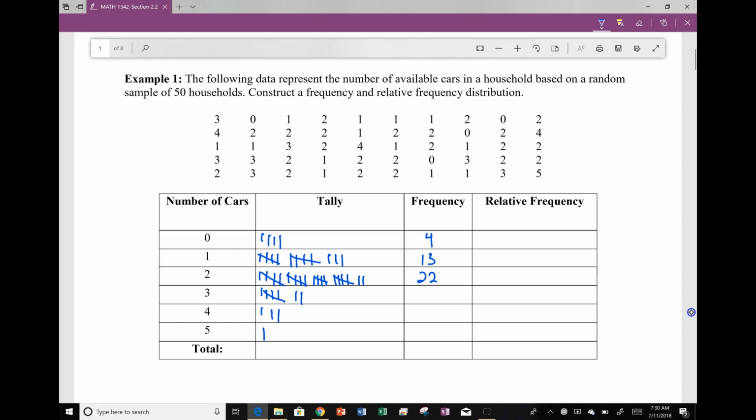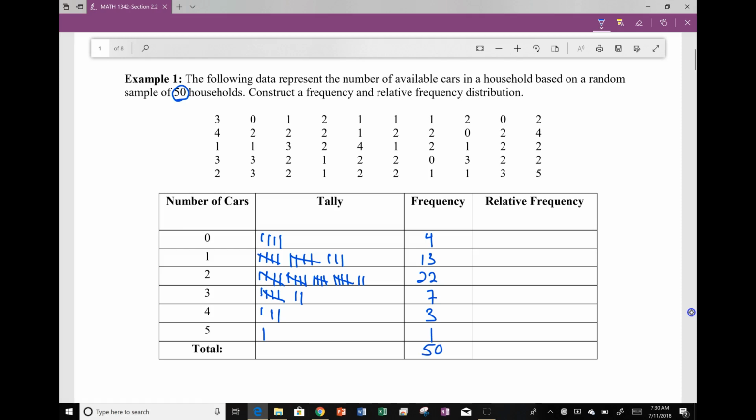We actually would like a numerical number here. This way we can quickly glance at it and see our data. I would like to add up this frequency, and so when I add it up, hopefully I get the 50 that it tells me that I have. And in this case, yes, I do.